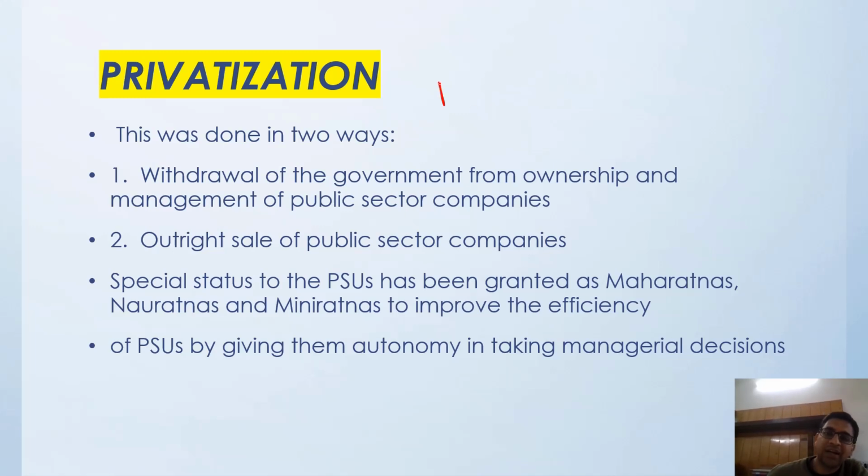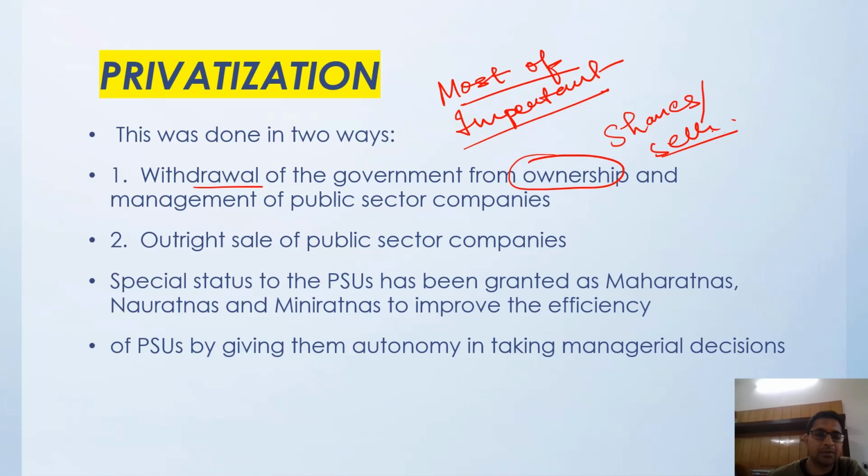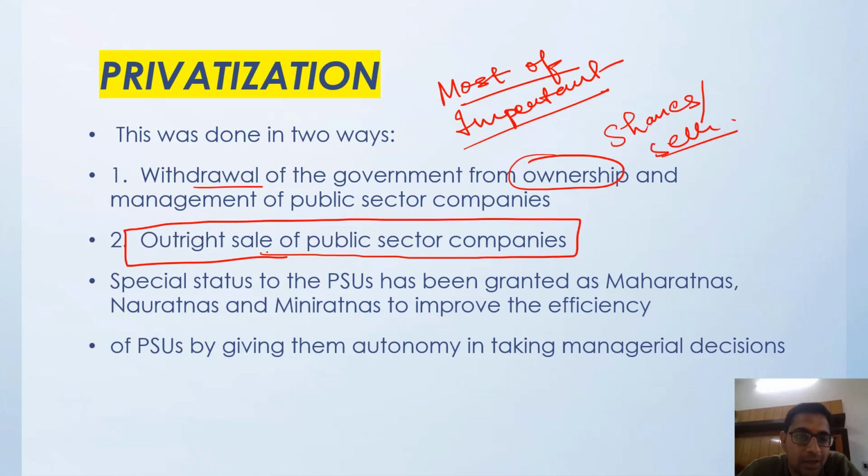Earlier, most of the important industries were under government control. So how has the government reduced its control? First, they have withdrawn the government from ownership. Like the government has reduced its shares in the company and sold it to the private sector, right? And sometimes directly selling the public sector companies to the private sector, right?